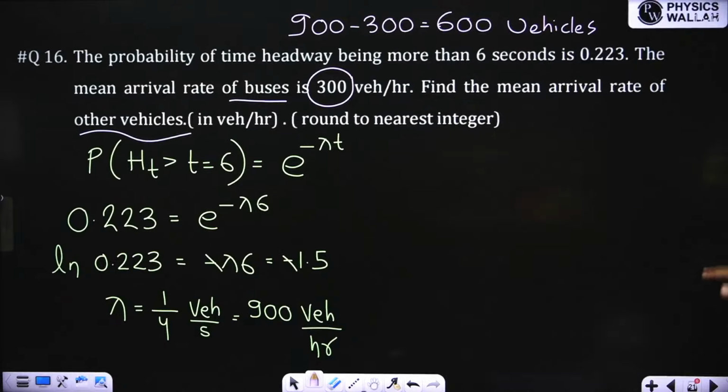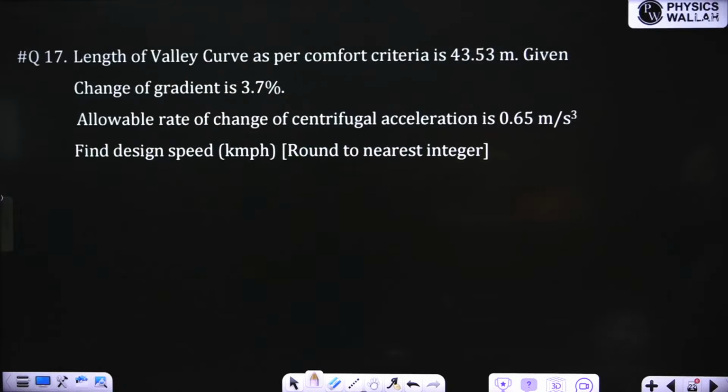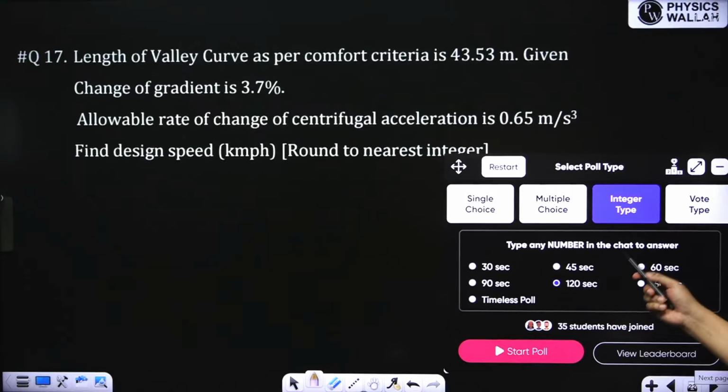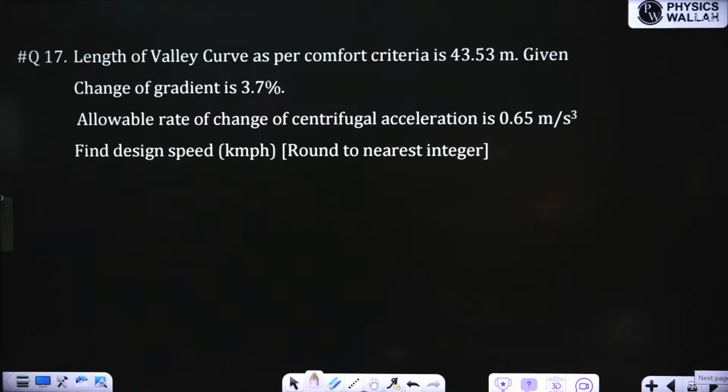Next question. This is a very nice question, another question to revise your formula. Yesterday I discussed that in valley curves we have two equations to find out the length. So this is as per comfort criteria. So read the question carefully and write down the answer. Time starts now.